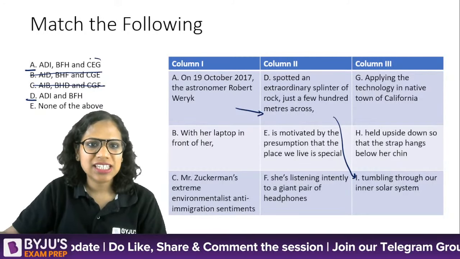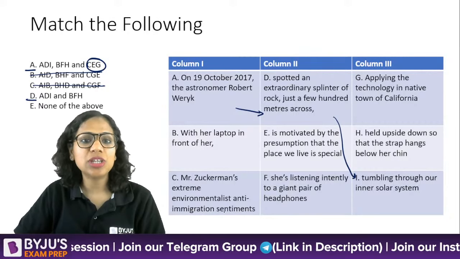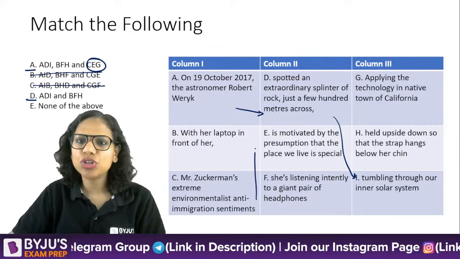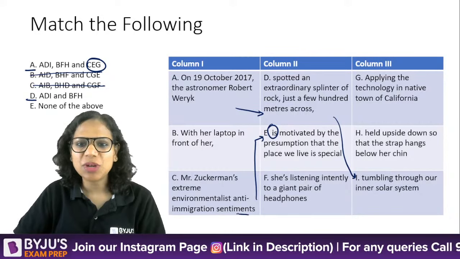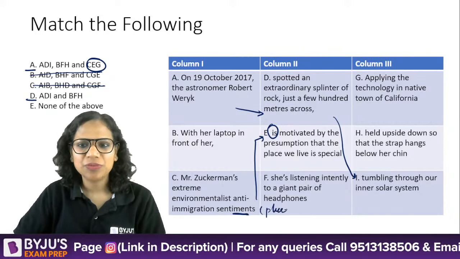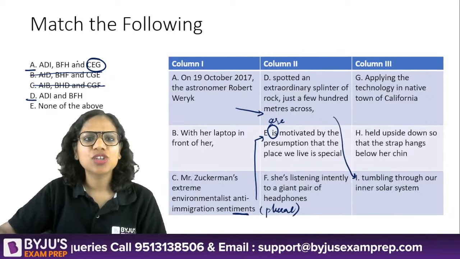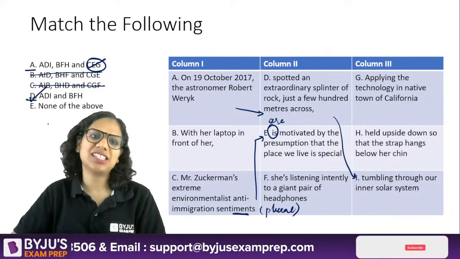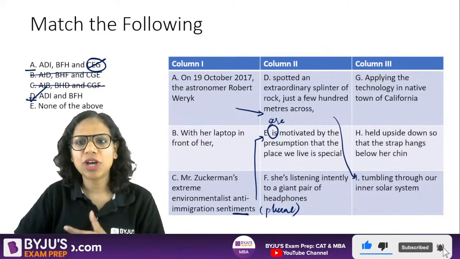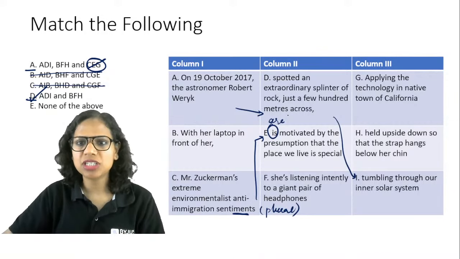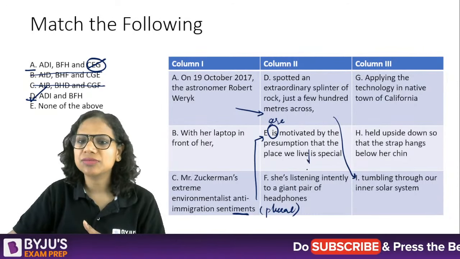And let's check CEG now. Mr. Zuckerman's extreme environmentalist anti-immigration sentiments is motivated. Is. So sentiments is plural, isn't it? So it has to be are motivated. Are motivated. Right? So no, D is the answer here, not A. Okay. So Mr. Zuckerman's extreme environmentalist anti-immigration sentiments are motivated by the presumption that the place we live in